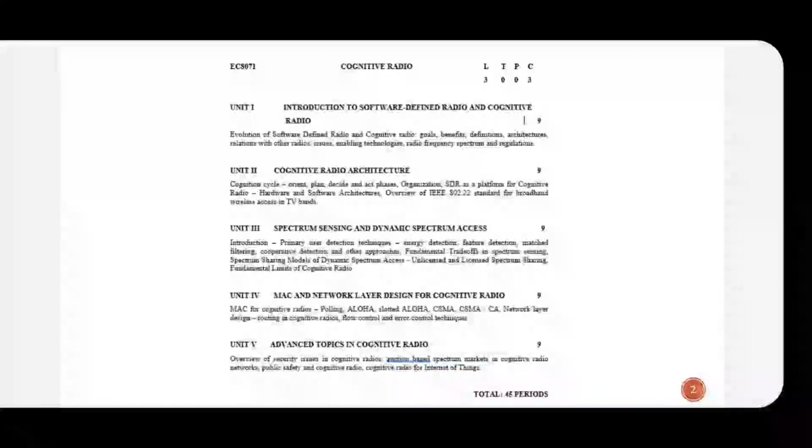In the first unit, you are going to see the introduction of software defined radio and cognitive radio. I told you briefly about cognitive radio. The earlier version of cognitive radio is called software defined radio. We will see just an intro, that is, the definition and the architecture of both, in this lesson.